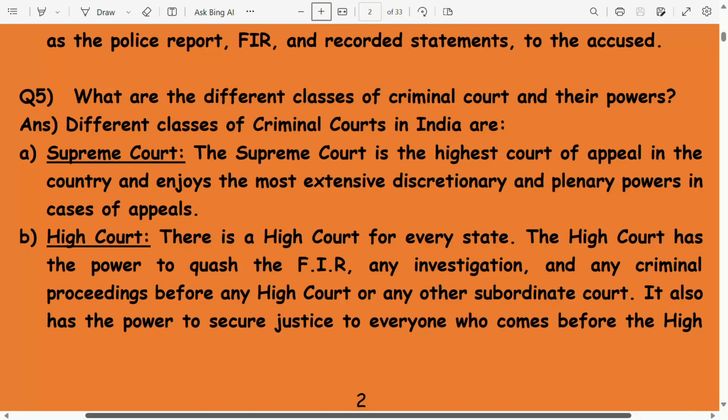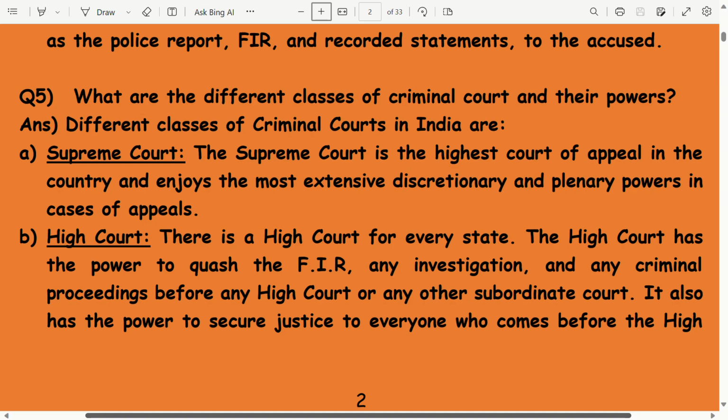What are the different classes of criminal courts and their powers? Different classes of criminal courts in India are: Supreme Court. The Supreme Court is the highest court of appeal in the country and enjoys the most extensive discretionary and plenary powers in the cases of appeals. High Court: there is a High Court for every state. The High Court has the power to quash the FIR, any investigation and any criminal proceedings before any High Court or any other subordinate court.